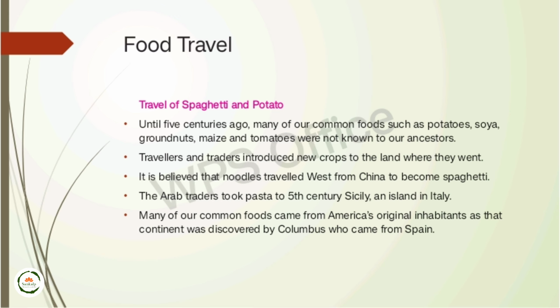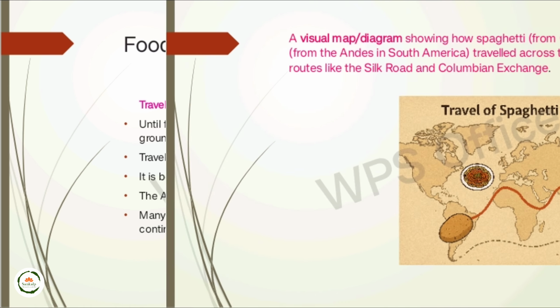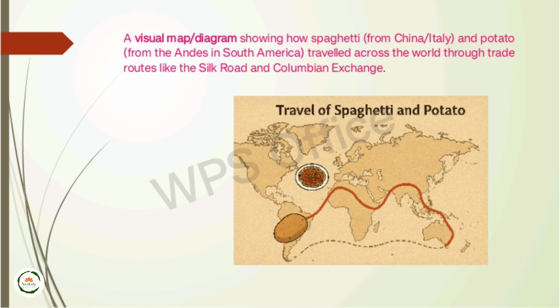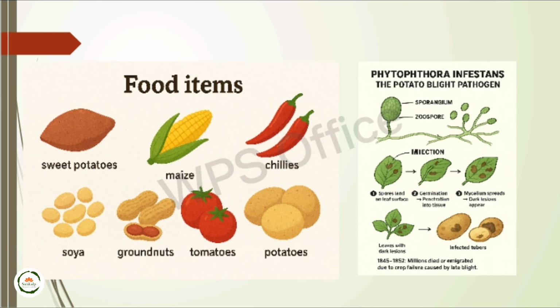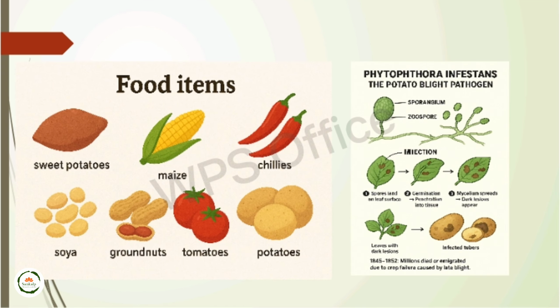Many of our common foods like potato, soya, groundnut, maize and tomato were not known to our ancestors. But at the time of America's discovery by Columbus, we gained knowledge of foods like potato, soya, groundnut, maize and tomato.